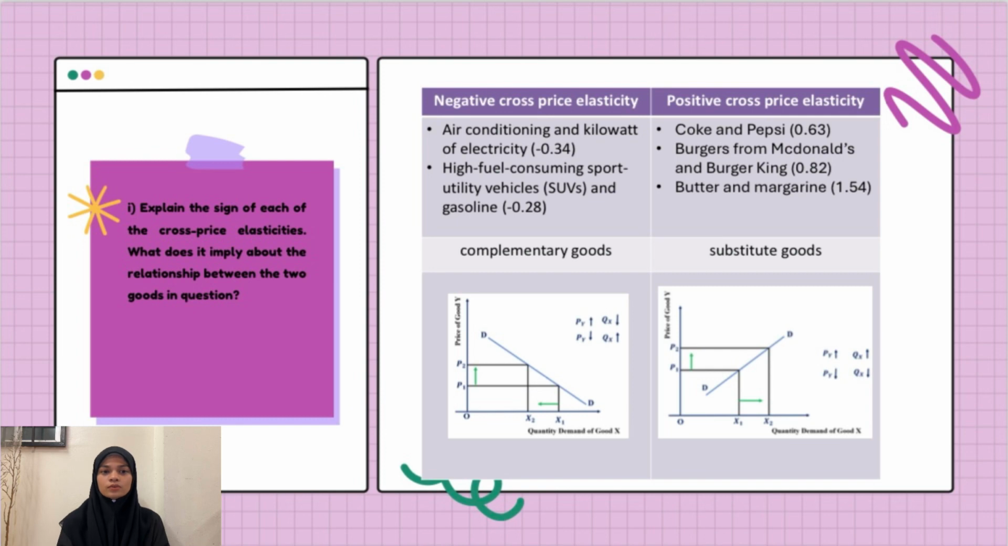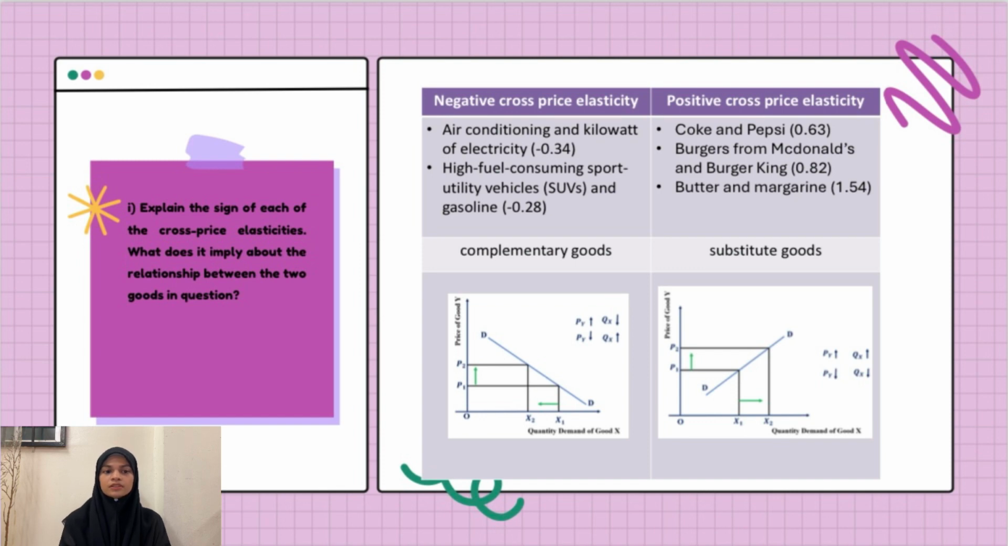There are 2 pairs of goods with negative cross-price elasticity of demand and 3 pairs of goods with positive coefficient. The two pairs of goods with negative coefficient are air conditioning and kilowatts of electricity, which is negative 0.34, and the second pair is SUV and gasoline with negative 0.28.